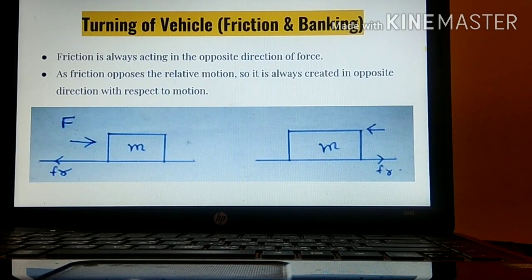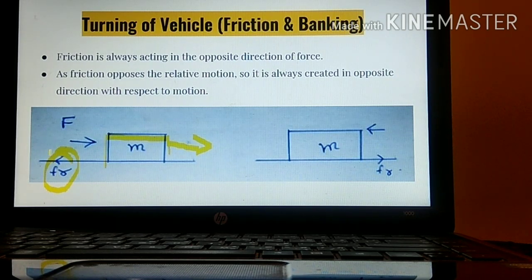This concept should be clear that whenever a force is applied, see over here, one mass is there, mass is m, and we are applying force and trying to drag it over here. Whenever we are trying to drag or push it, a frictional force will be created in the opposite direction.